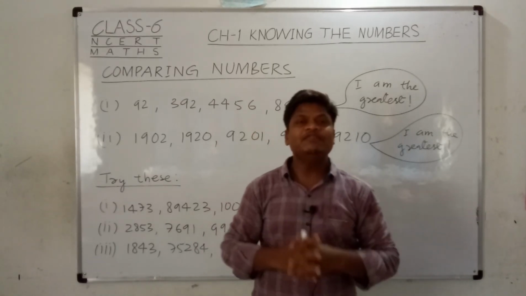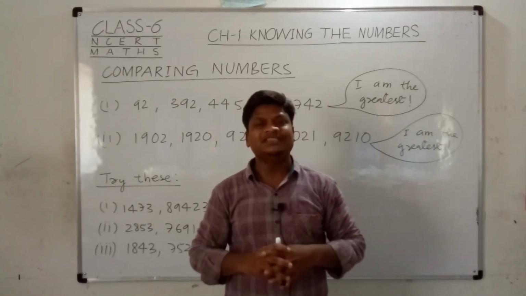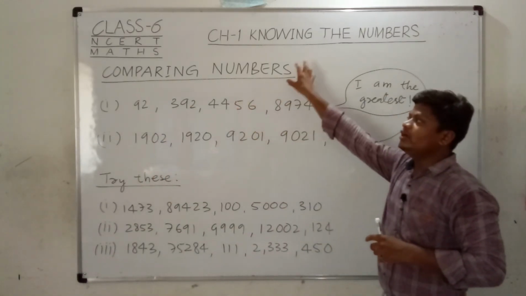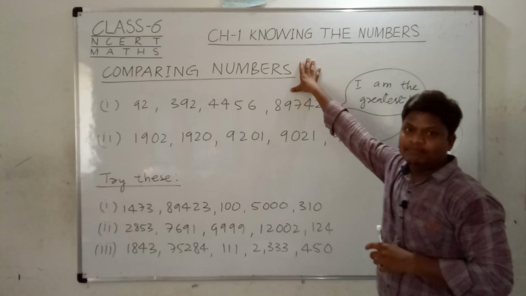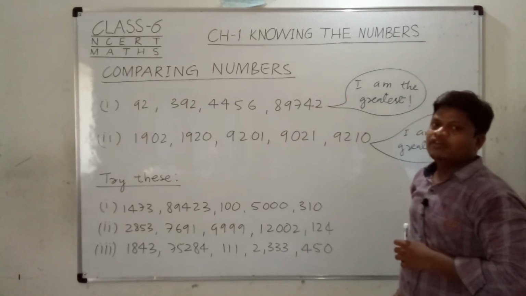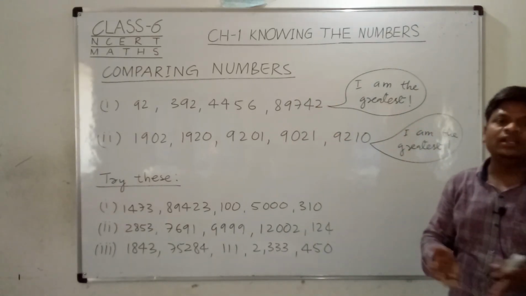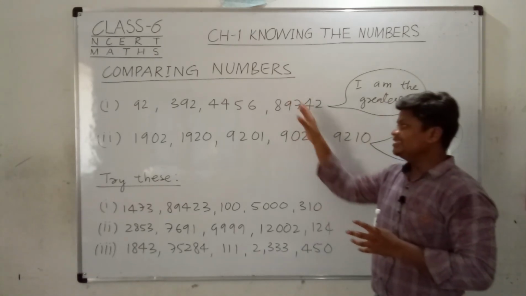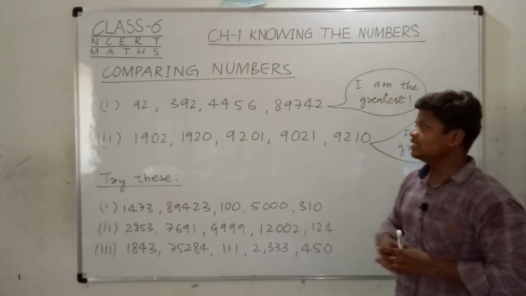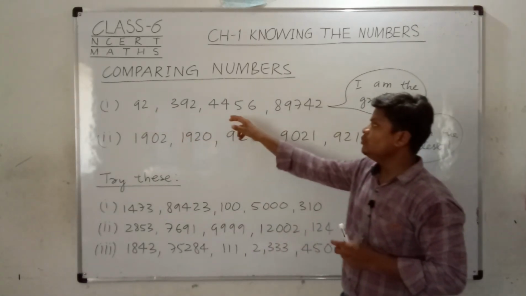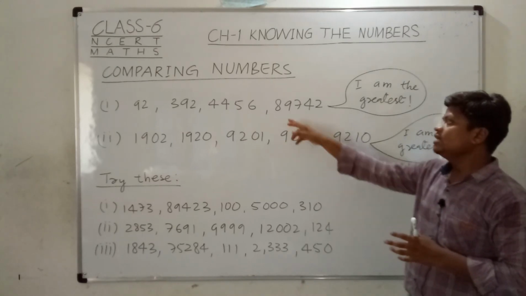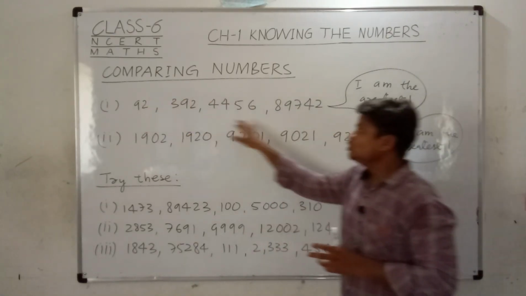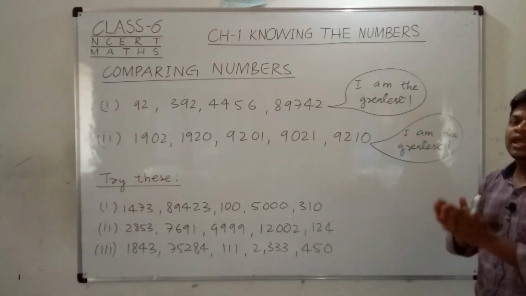Now students, we will see the second topic of this chapter, that is comparing numbers. As you can see, on the board I have written the name of the topic, comparison of the number, right? I told you that when we see different types of numbers, we will have some comparison between those numbers. Some examples are written on the board: 92, 392, 4456, 89,742.